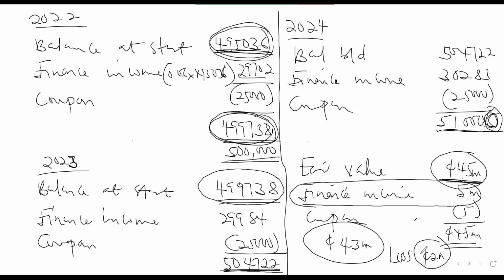But since the finance income is paid in arrears, won't it be a current liability at the reporting period? Now, if it is paid in arrears, the meaning is that if you buy the thing in January right now, they are going to pay at the end of the year. So this is the reporting date. So it means that you have already taken the coupon. So in arrears means it will be paid.